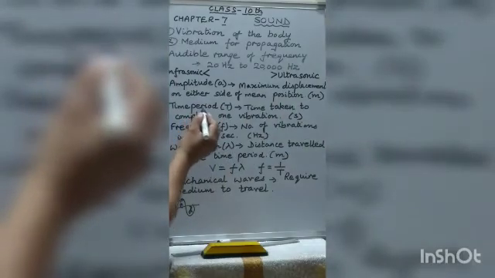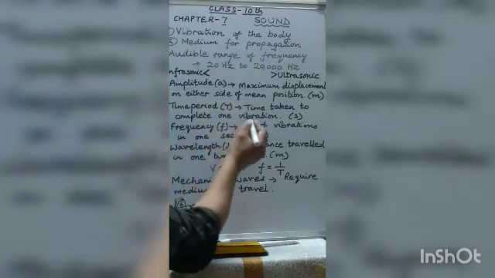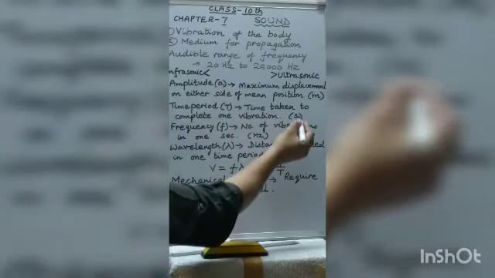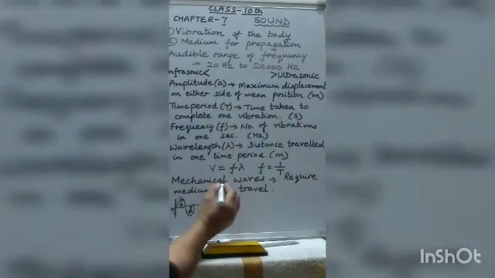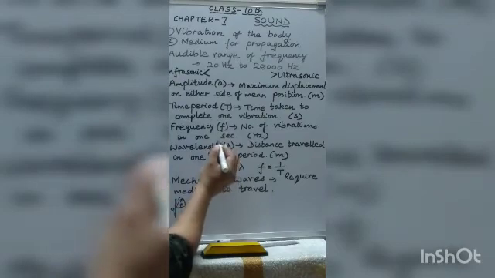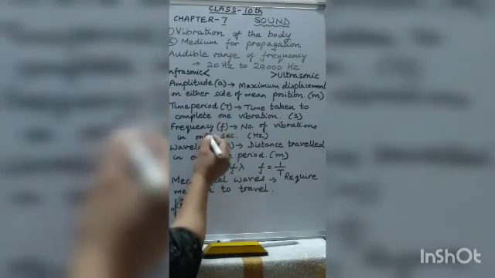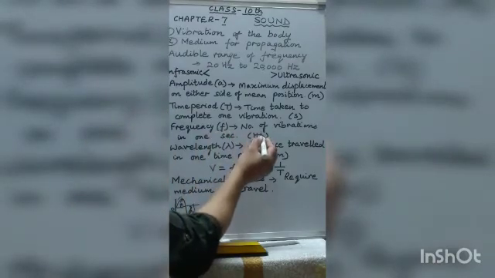Now next is time period. The time taken by the particle of the medium to complete its one vibration is called the time period. That means time taken from here to here, for one vibration, that is called the time period, and the SI unit of time period is second. Now the number of vibrations made by the particles of the medium in 1 second, that is called the frequency, and the SI unit of frequency is Hertz.